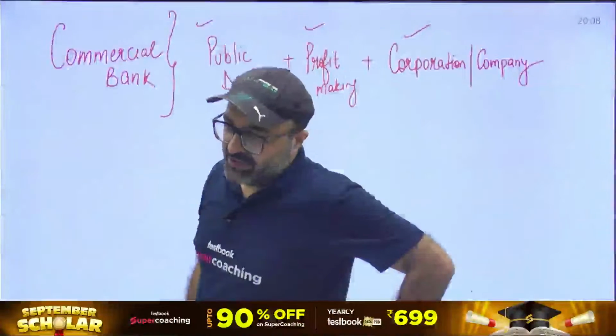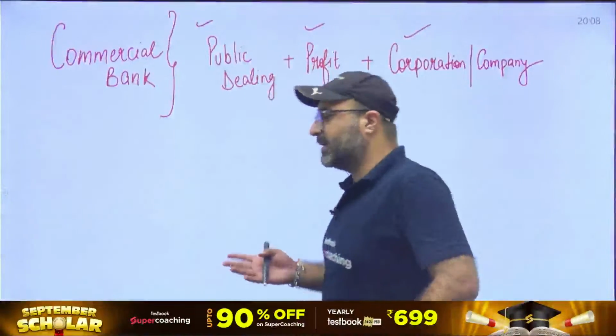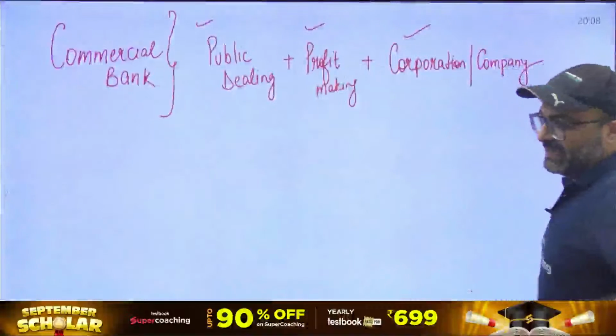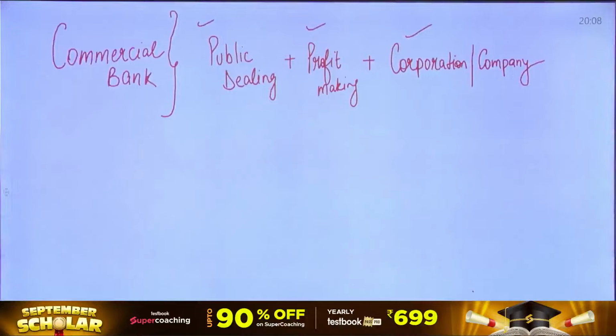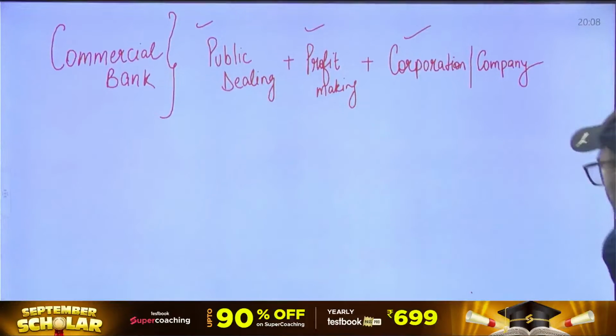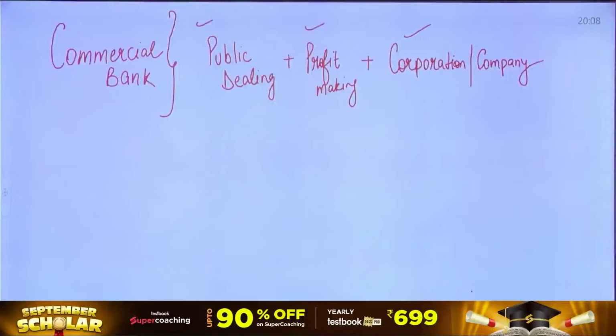So whenever you hear a term commercial bank, it will have certain criteria for sure. The certain criteria will include the bank is involved in public dealing, bank is operating in order to earn profit, and the last one is bank is registered as a company, and we have the shareholders of the company, and the profit will be shared with the shareholders depending upon their shareholdings.